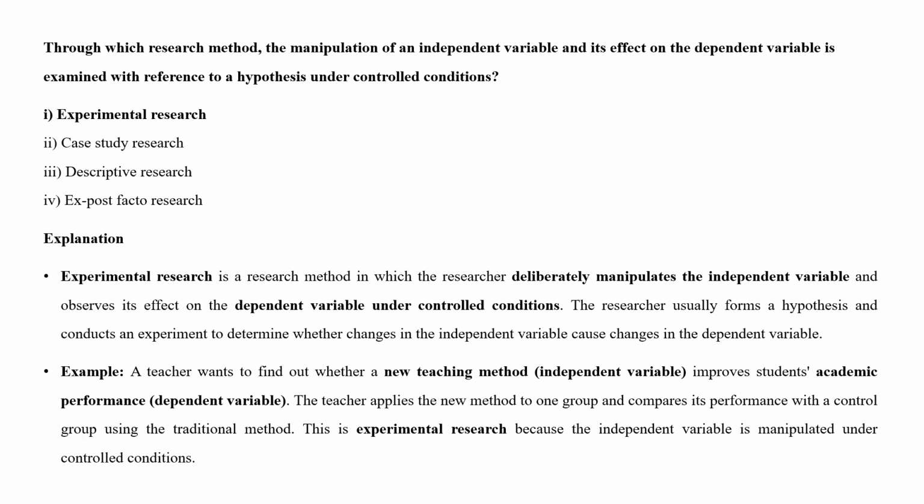The researchers usually form the hypothesis and conduct an experiment to determine whether changes in the independent variable cause changes in the dependent variable. Example, a teacher wants to find out whether a new teaching method, which is the independent variable, improves students' academic performance, which is the dependent variable. The teacher applies the new method to one group and compares the performance with a control group using the traditional method. This is called the experimental method.